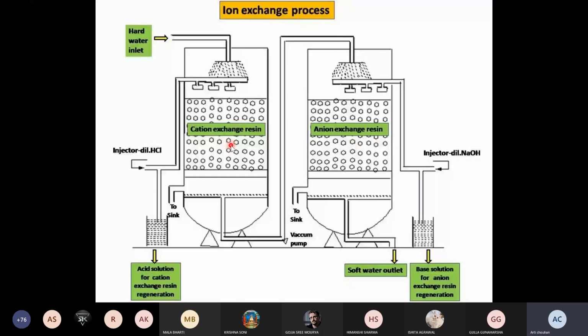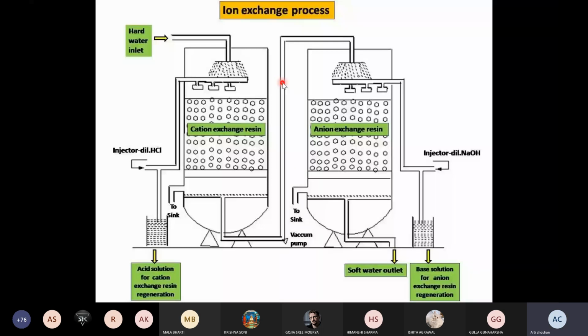After that cation exchange treatment, water with H plus ions and the remaining anions will go to the next compartment, the anion exchange resin. So the treated water now contains only H plus ions and the remaining anions.